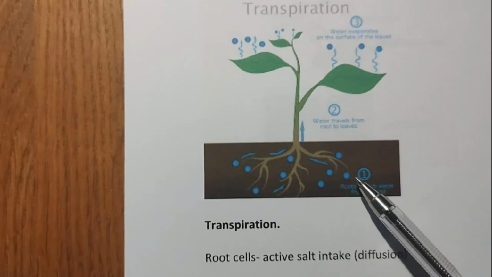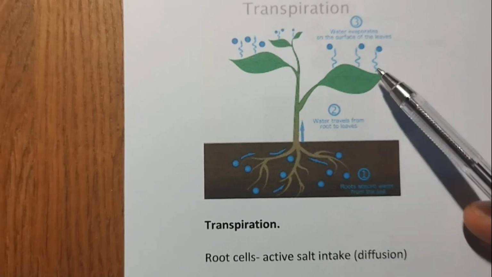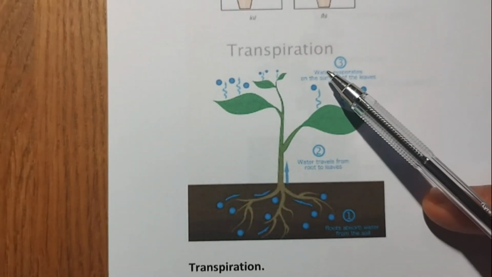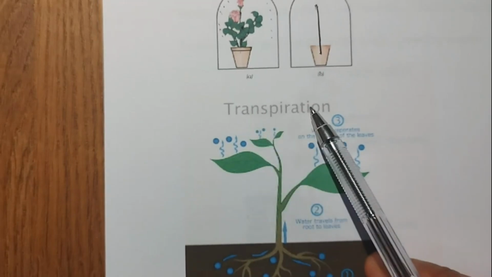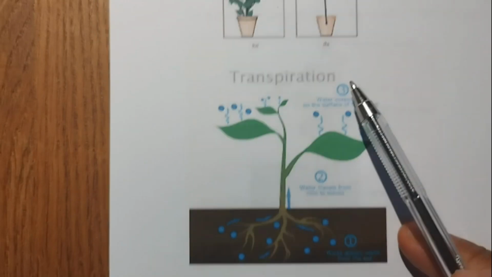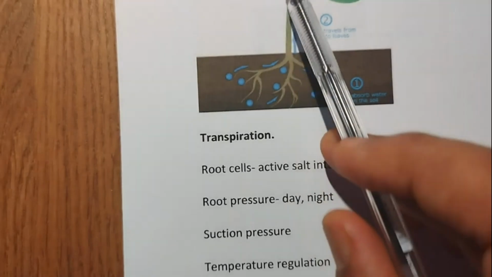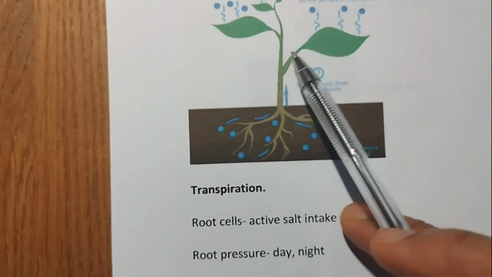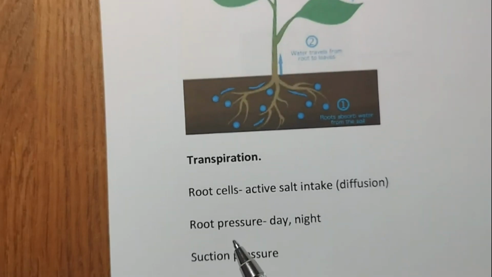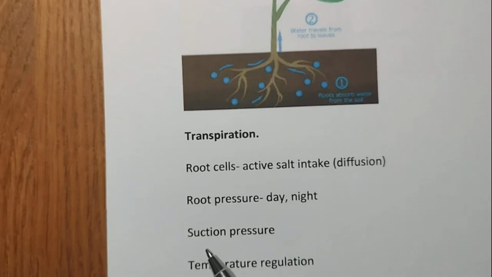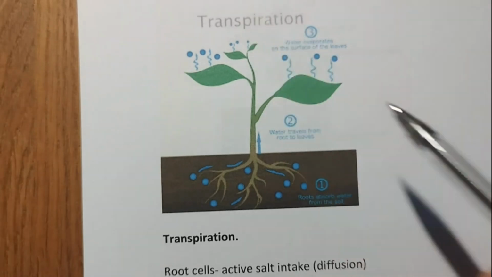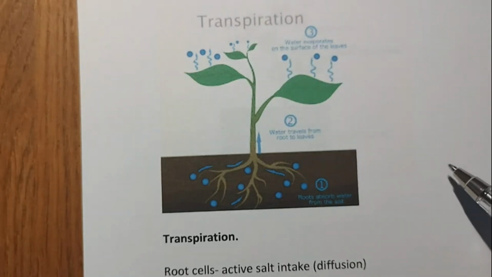The loss of water in the form of vapor from the open parts of the plant is known as transpiration. So remember, this is important. Transpiration loses water, and that loss creates a suction pressure that pulls the water from the roots up towards the higher body parts of the plant.